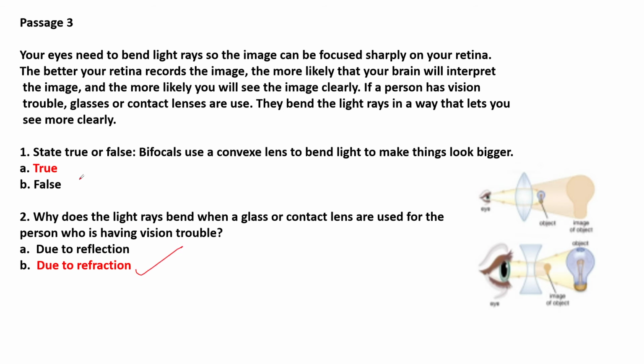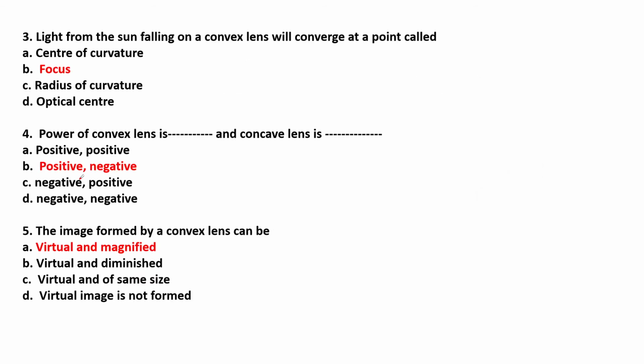Due to refraction. Light from the sun falling on a convex lens will converge at a point that is called the focus. The power of a convex lens is positive and of a concave lens is negative. The image formed by a convex lens can be virtual and magnified.